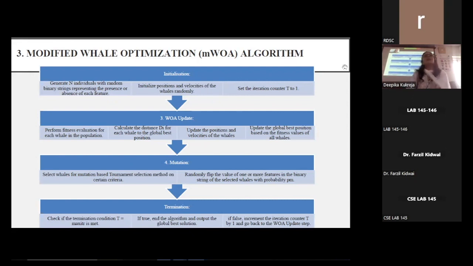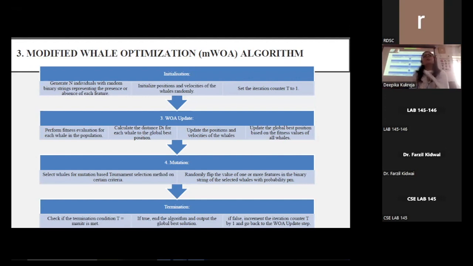This is the last algorithm, for modified whale optimization. Again, it has 4 steps: initialization, update, mutation, and termination. In the first step, initialization, we generate individuals with random binary strings representing the presence or absence of each feature, initialize positions and velocities of the whales randomly, and then again set an iteration counter to a value of 1.